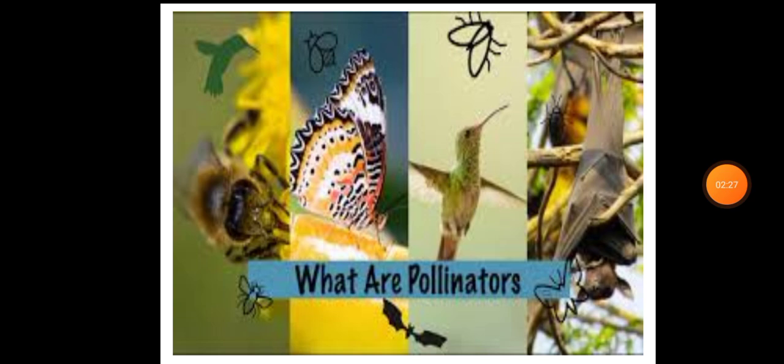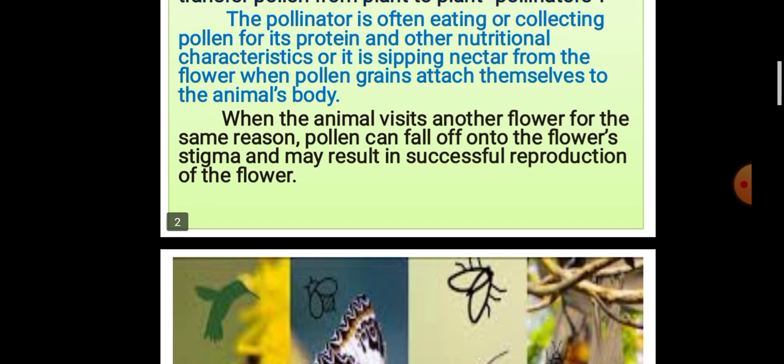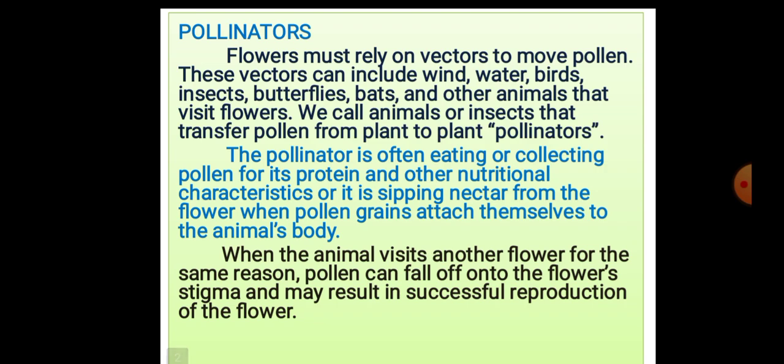Now we will understand something about pollinators, because these are very important to transfer pollen grains from flower to flower. What about pollinators? Flowers must rely on vectors to move pollen.